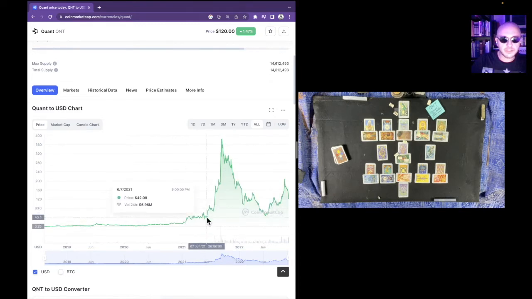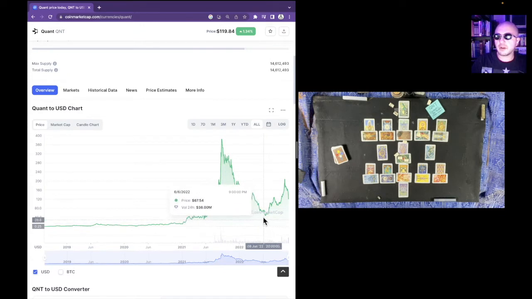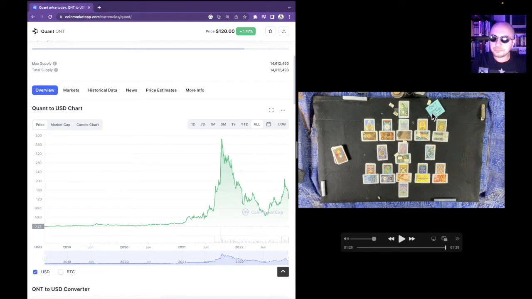Technically, you could say that resistance became support, and then we did this big move. I mean, that's pretty much what happened. This resistance became support, we did this big move, and then we fell back down, a prominent decline off of a really prominent peak or crest on a multi-year chart.